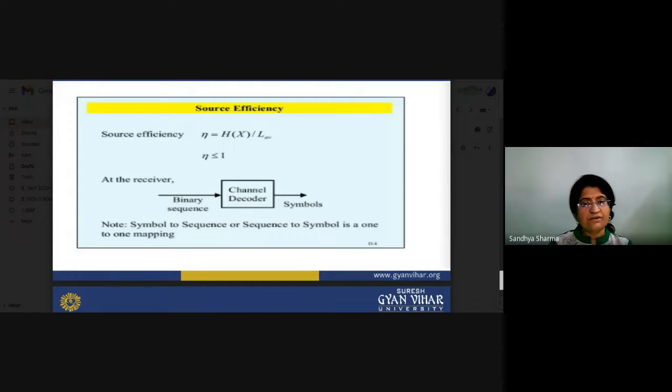At the receiver, the channel decoder takes the binary sequence and produces a symbol. Whatever changes we have done at the transmitter section, the reverse process we have to apply at the receiver, and we also have to provide a channel decoder at the receiver part.